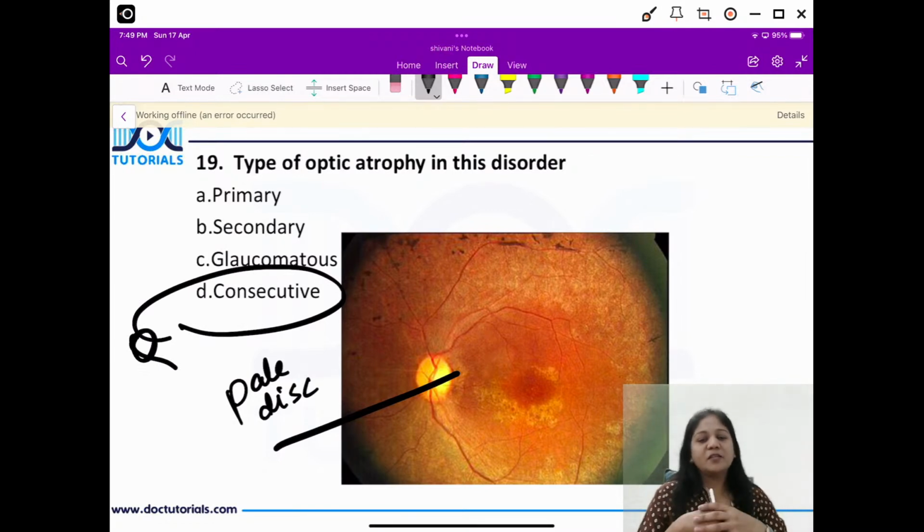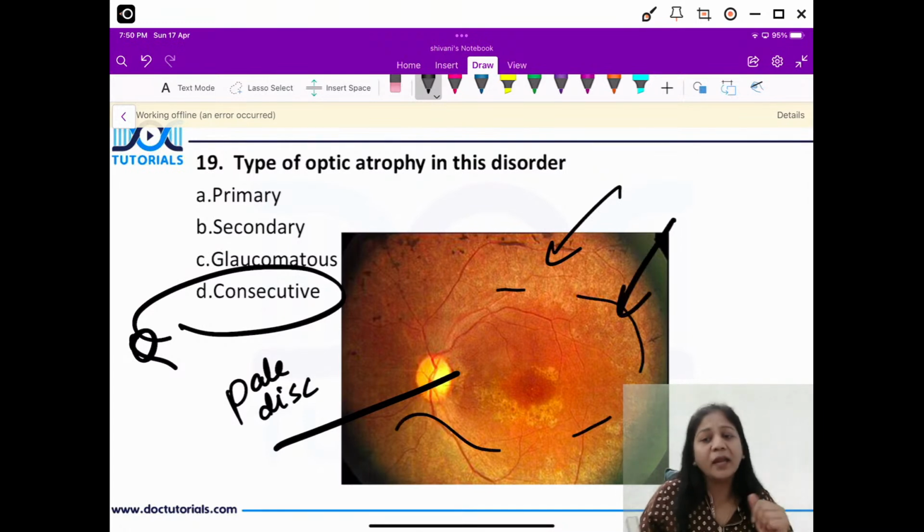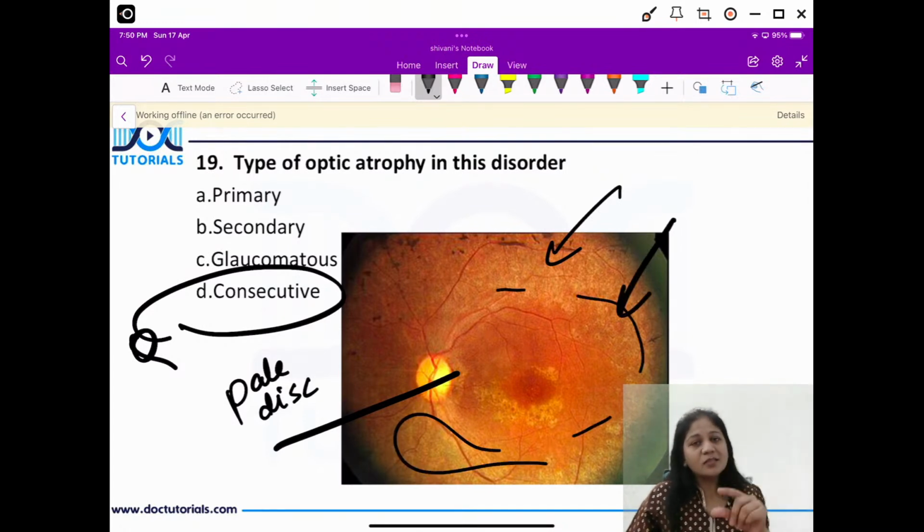So I would say, don't go with only the pale disc. See the retina as well, isn't it? What are we seeing here in the retina? The retina is not supposed to be normal. We have bony spicules here. A lot of bony spicules are seen. And there are so many pigmentary changes right there in the retina. Now friends, this is called consecutive optic atrophy because we have damage of ganglion cells secondary to the problem in the retina. Okay, this is called consecutive optic atrophy.